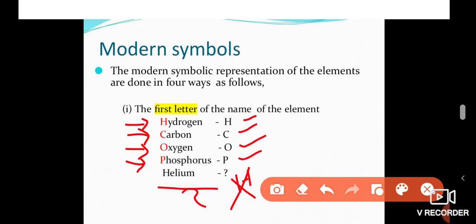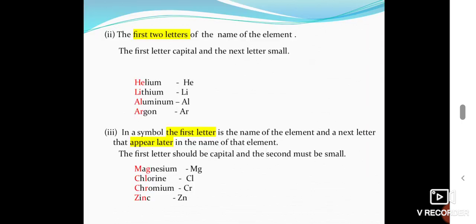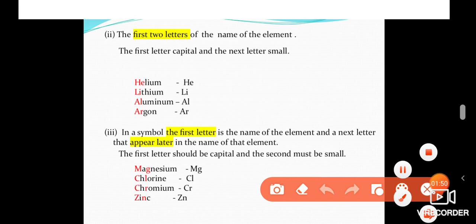To avoid this problem, scientists introduced the two-letter system, so that a symbol is represented by two letters. In the two-letter system, the first letter should be capital and the second letter should be small.